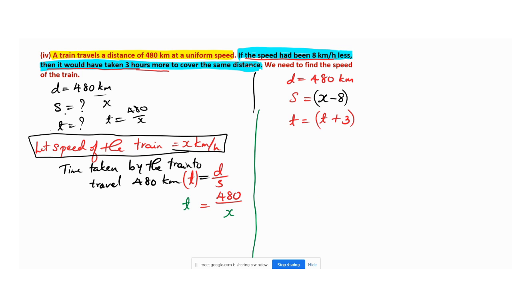What is t I have taken as? What is t according to the previous equation? It would have taken 3 hours more. Sorry, t is nothing but 480 divided by x. So I can take the new time as t1, because if I write both as t you will get confused. This is the second time. So it is 480 divided by x, plus 3. So simplify this.